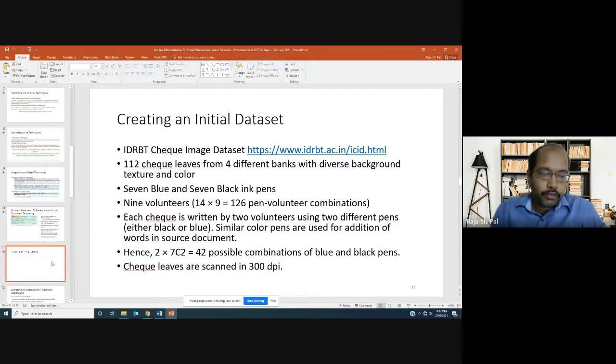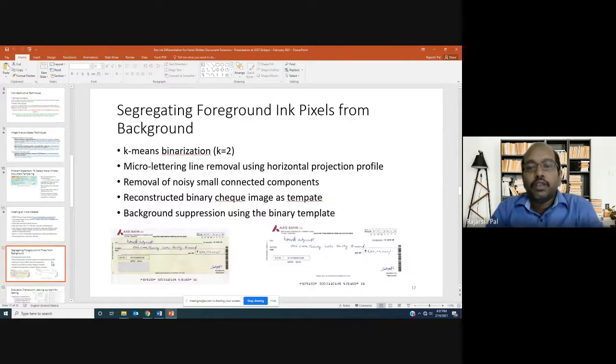Moving forward, the next question was, how do we segregate foreground ink pixels from background? Because we have taken the images by default. If it's a simple piece of handwritten text on white paper or even ruled lines, the background is not that complicated. But the way we have created the data set using check images, by default the background has a complex texture, and a lot of colors. But we did not do enough research in this space. We did not focus on this actually.